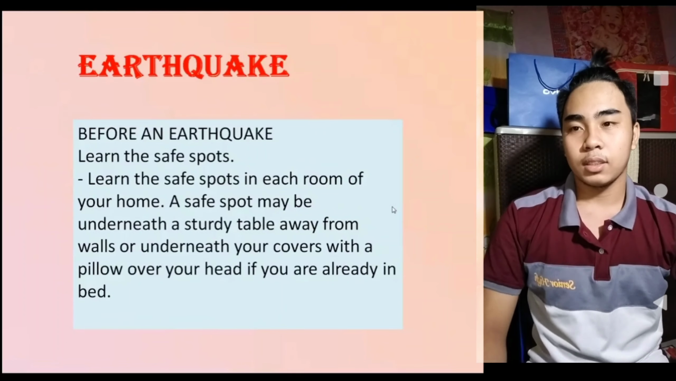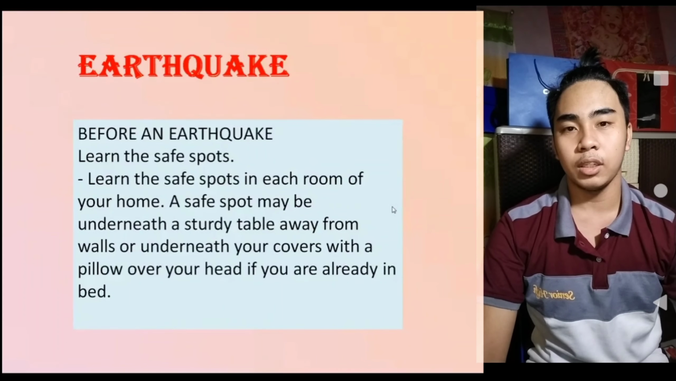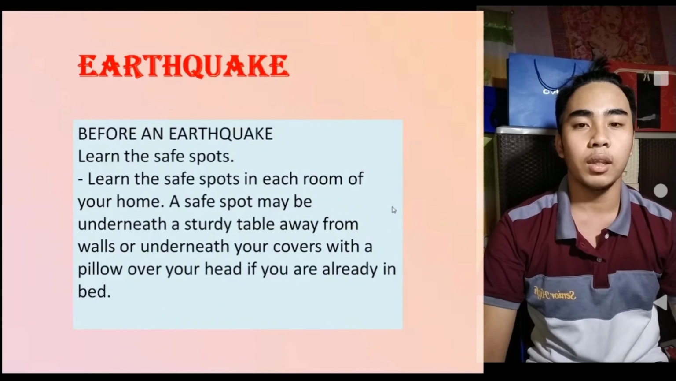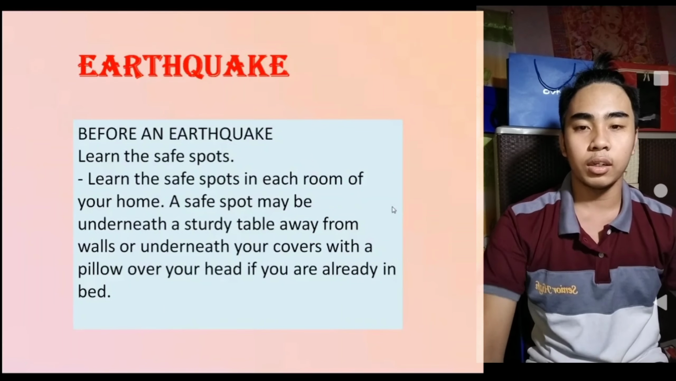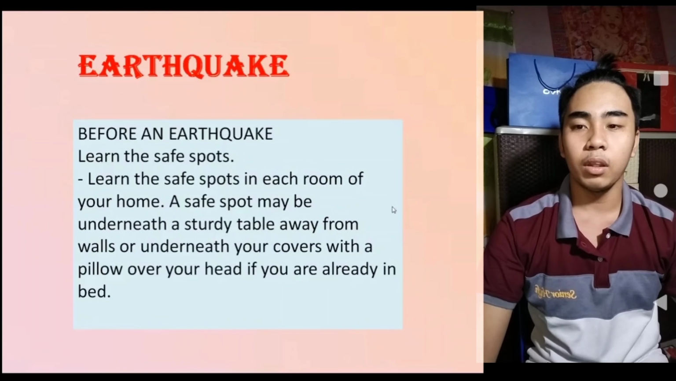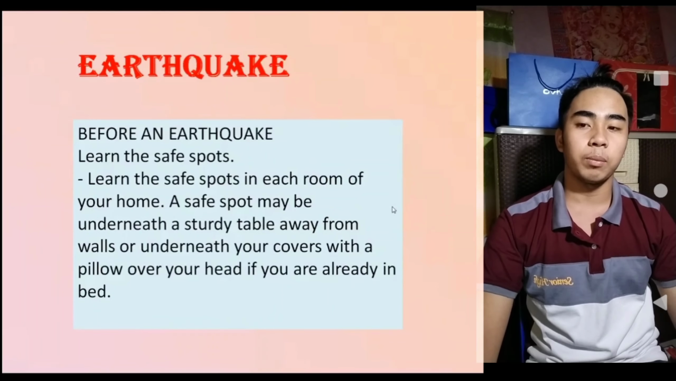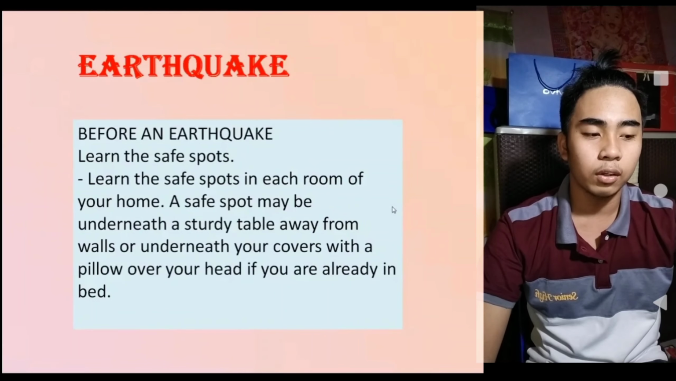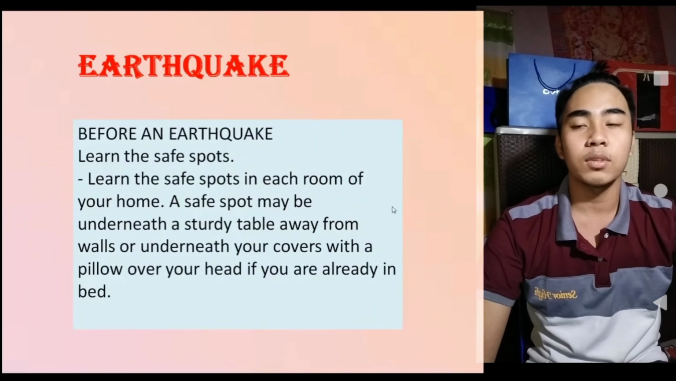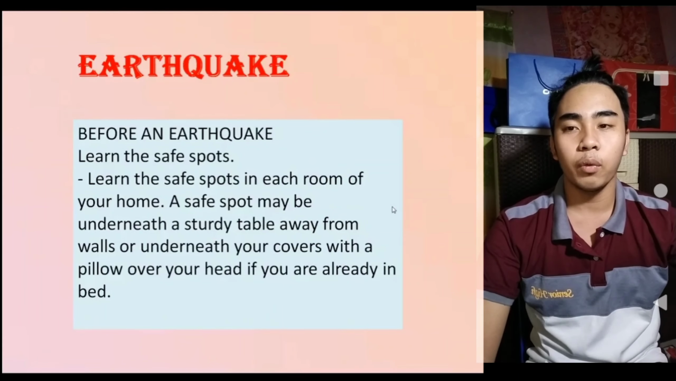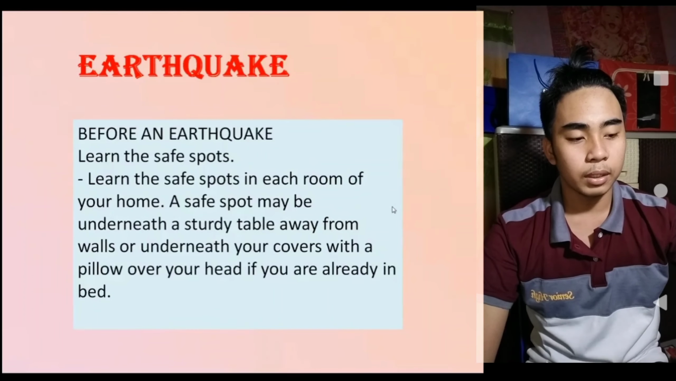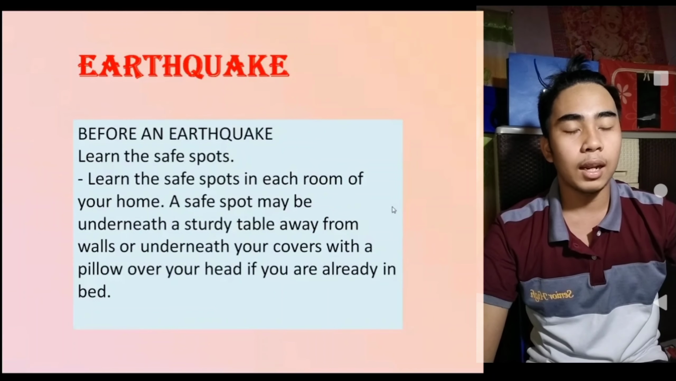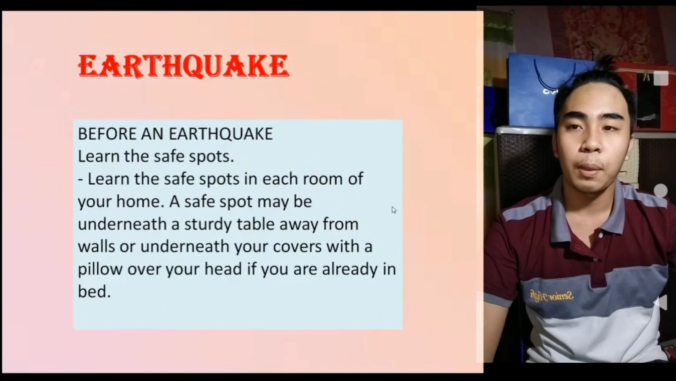Learn the safe spots in each room of your home. A safe spot may be underneath a sturdy table, away from walls or underneath your covers, with a pillow over your head if you are already in bed. So, mga safe spots kung saan kayo pwede magtago or pumunta sa kung sakaling tumama na yung earthquake, yung mga bandang kung saan hindi kayo matatabunan or malalaglagan ng kung anong mga bagay.